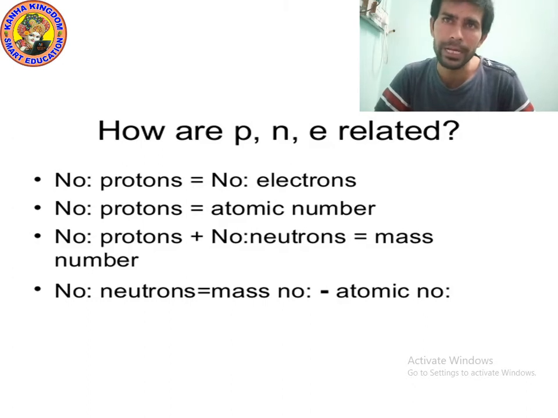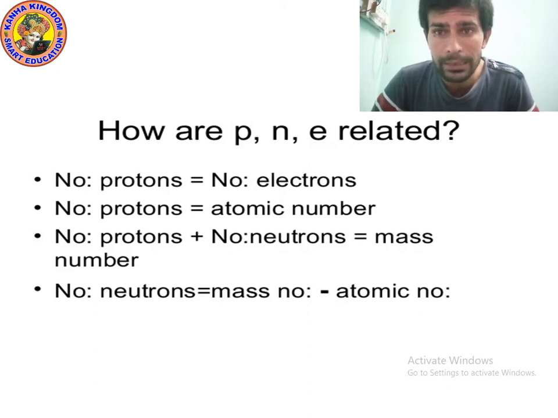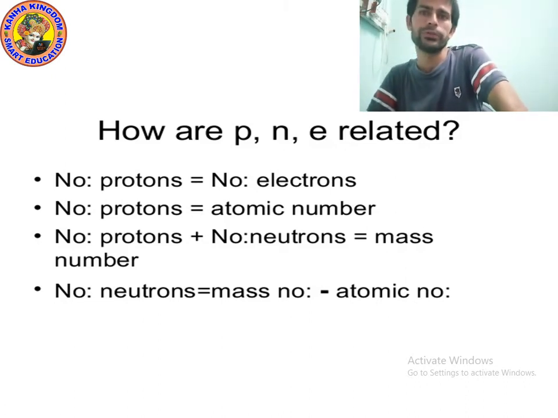In sodium 11 protons are present and 12 neutrons are present. That's why the total mass number will be 23. So the mass number of sodium is 23. Different atoms have different mass numbers. So we get the mass number by adding proton and neutron.